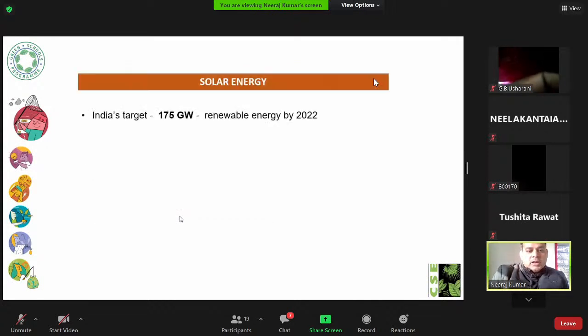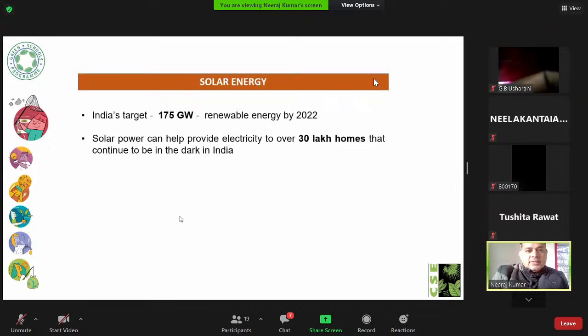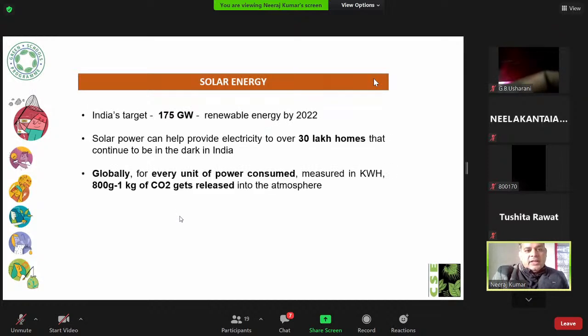If we see solar energy, India is doing pretty great in terms of solar energy installation in our cities, in our villages, and in most areas of villages also. Our target is to install 175 gigawatt of renewable energy by 2022.